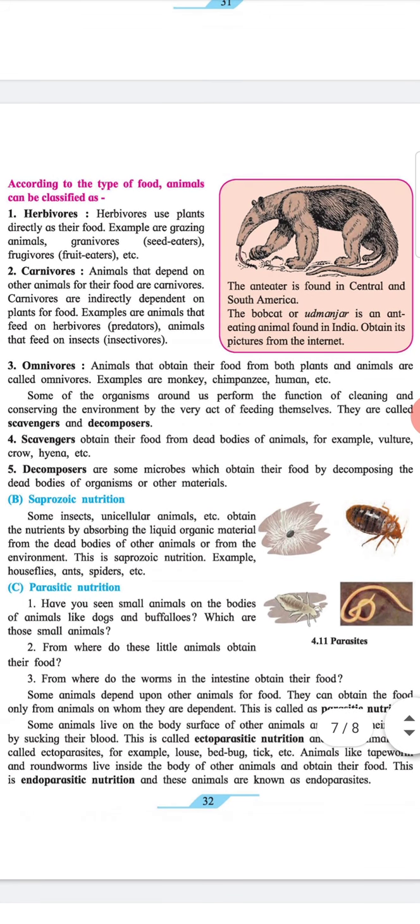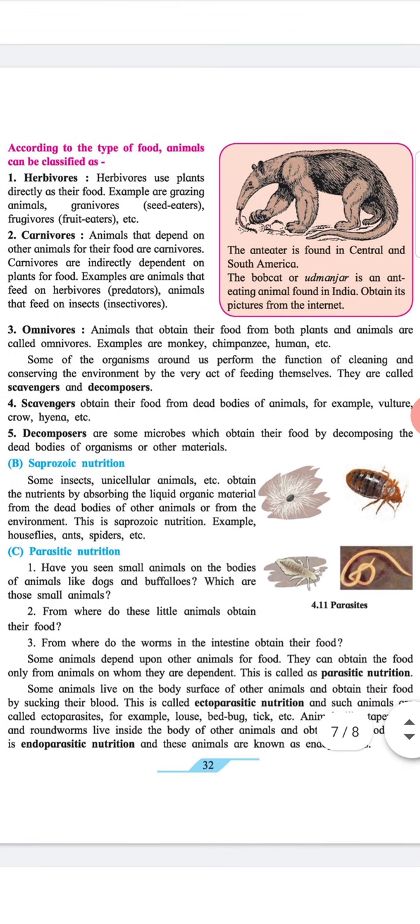2. Carnivorous. Animals that depend on other animals for their food are carnivorous. Carnivores are indirectly dependent on plants for food. Examples are animals that feed on herbivores (predators), animals that feed on insects (insectivorous). 3. Omnivorous. Animals that obtain their food from both plants and animals are called omnivorous. Examples are monkey, chimpanzee, human, etc.